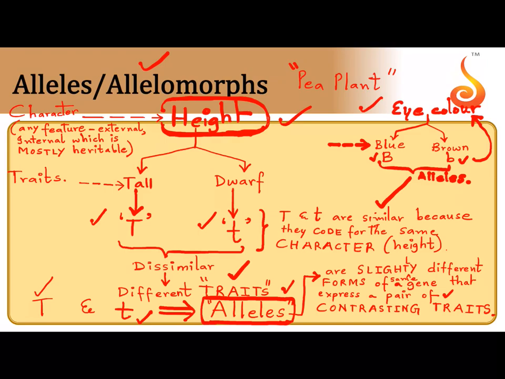So the take home message here is capital T and small t are related, but not entirely related. They're related because capital T and small t control the same character, height. They're not entirely related because capital T controls tall and small t controls dwarf. Such genes which control pairs of contrasting traits are called alleles or allelomorphs.